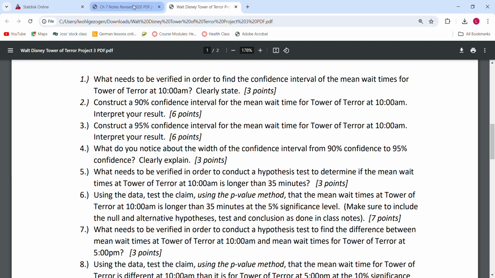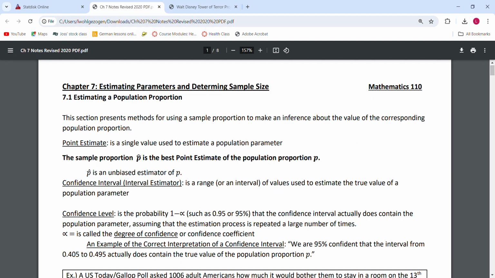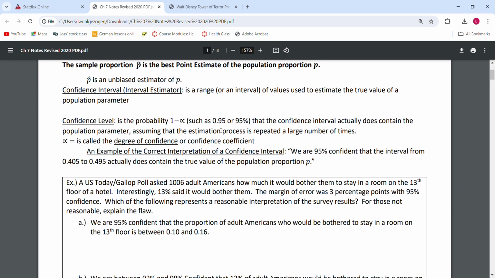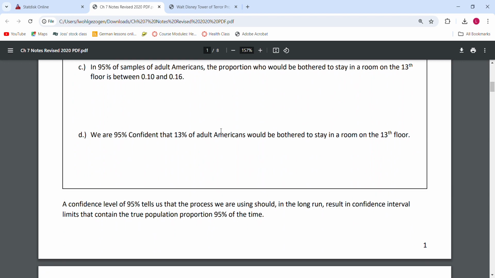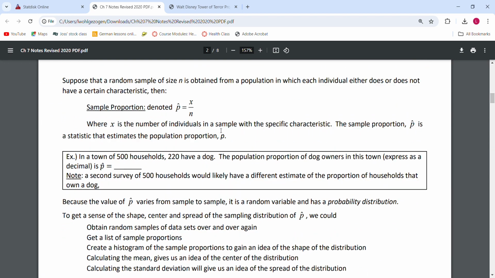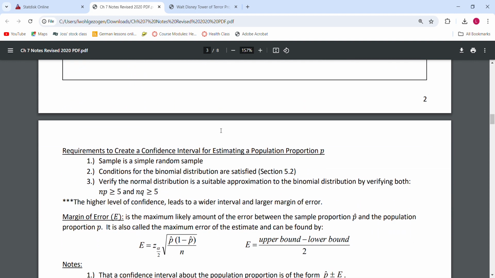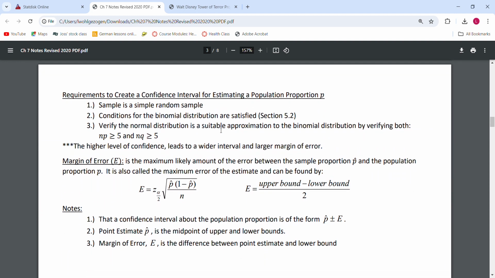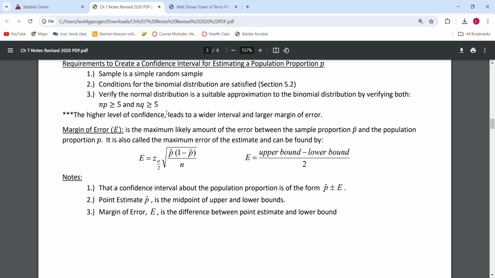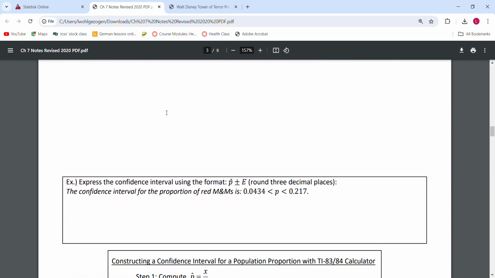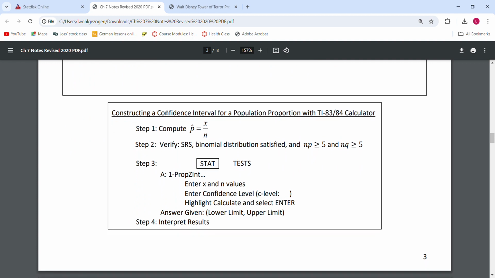I'm going to go ahead and open up our Chapter 7 notes, which are on confidence intervals. If you scroll down, 7.1 is an introduction to it, but 7.2 is talking about our confidence intervals. There are requirements listed here, but the easiest place to find those is on page 3 at the bottom, where it says constructing a confidence interval. This one is for population proportion.